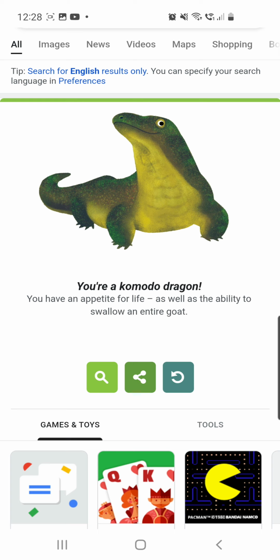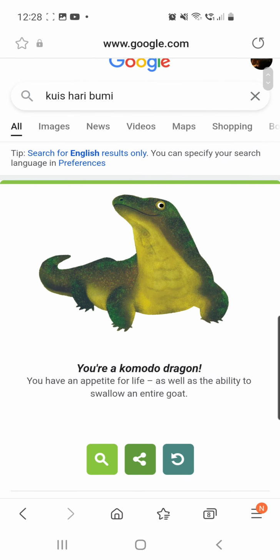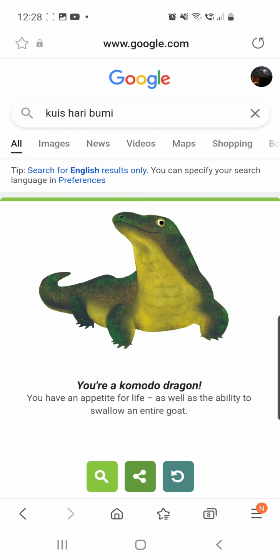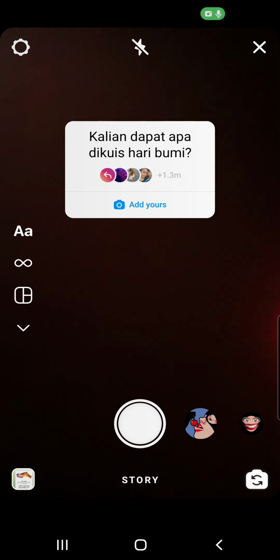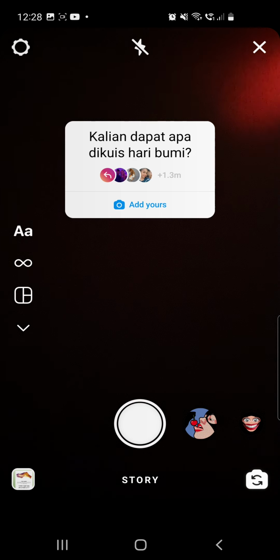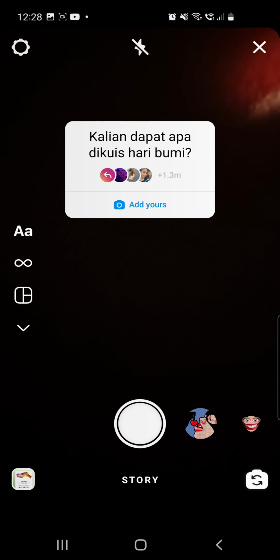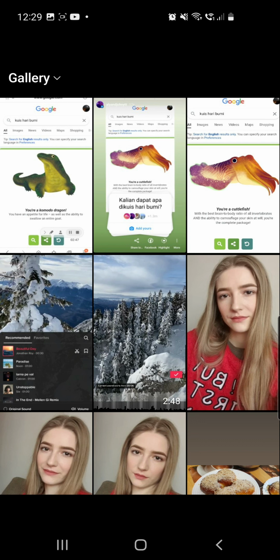So now they say you're a Komodo dragon. You have an appetite for life as well as the ability to swallow an entire goat. Oh my. So now you have to screenshot this. Go back to your Instagram. After here, you have to go to your uploads and choose that screenshot you took earlier.